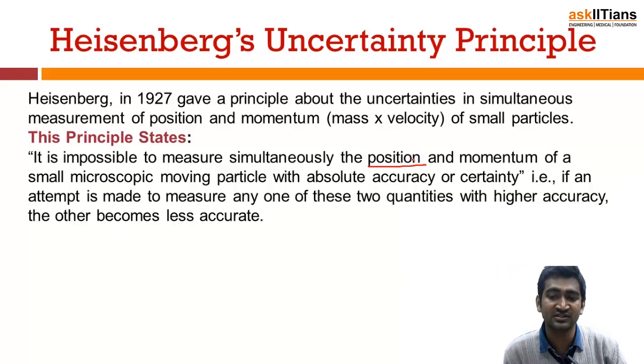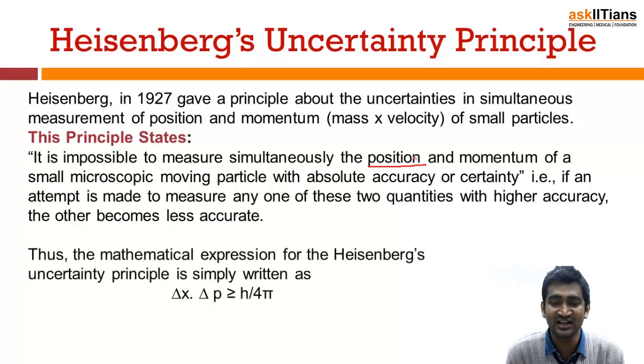Means if you can measure position, you can't measure the momentum perfectly, or vice versa. If you can measure momentum perfectly, then there will be some uncertainty in the position. And the mathematical expression for this law is given by del x into del p, greater than or equal to h by 4 pi.